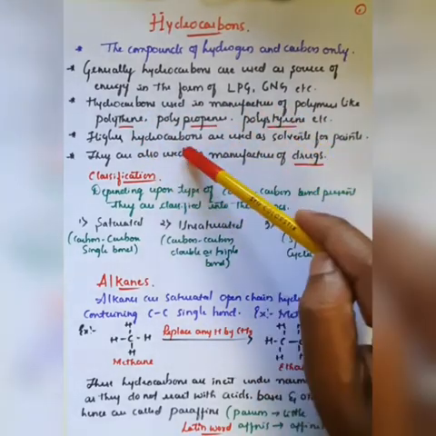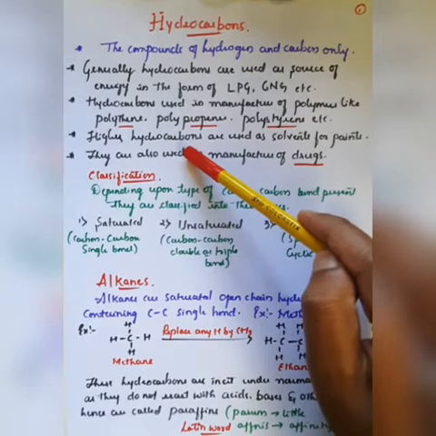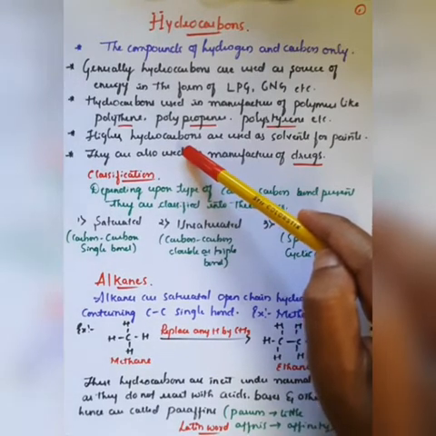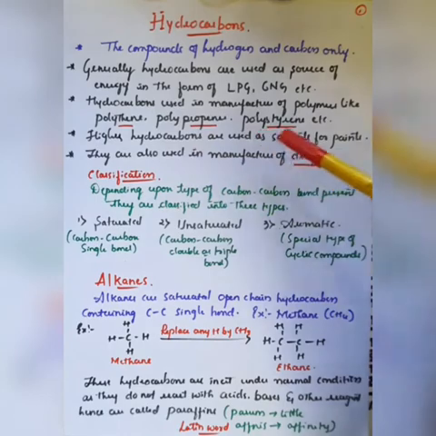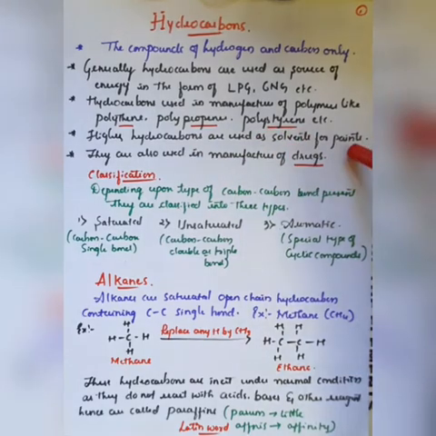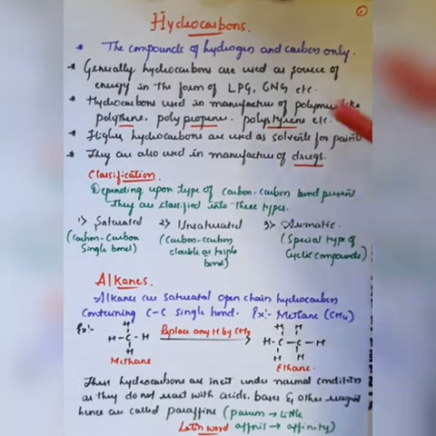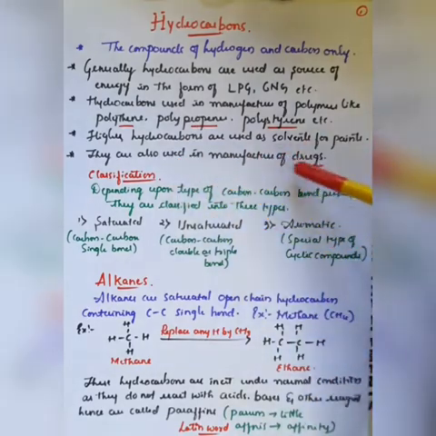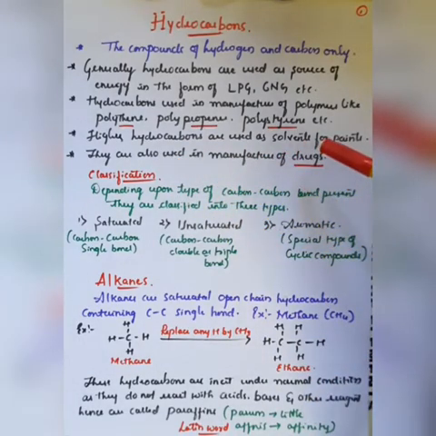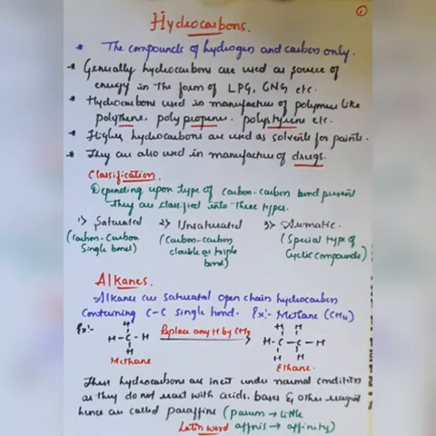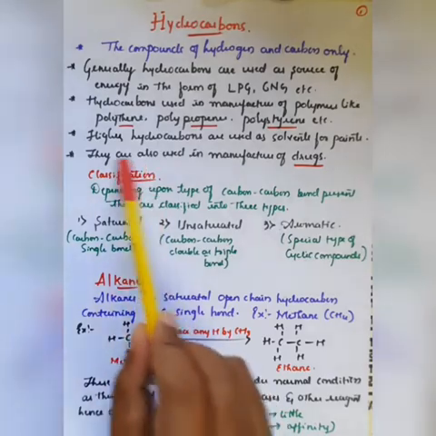As the carbon chain increases, we call them higher hydrocarbons. These are used as solvents for the preparation of paints, dyes or colors, and also in the manufacture of drugs. Drugs are nothing but chemical substances, generally called medicines, syrups or tablets, right?